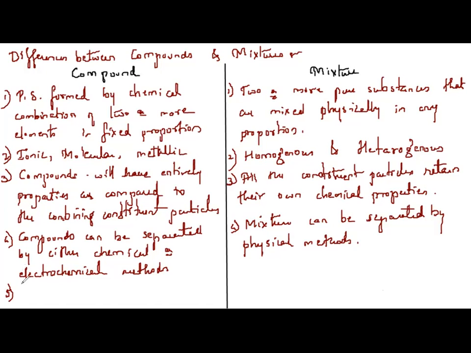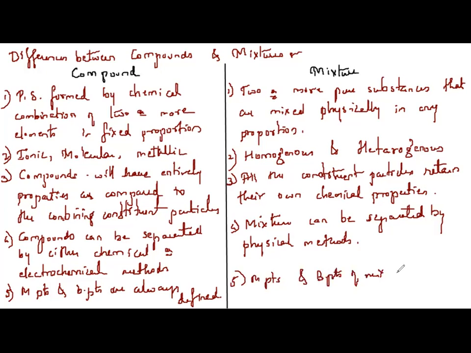Then if you talk about the bonding, the melting points and the boiling points of compounds are always defined. They are always fixed. They do not change. Whereas melting points and boiling points of mixtures are not defined.